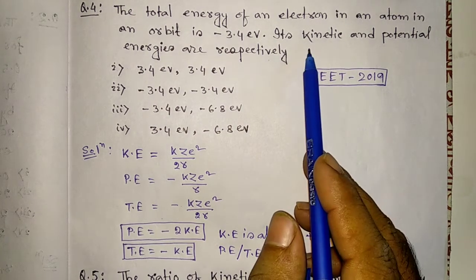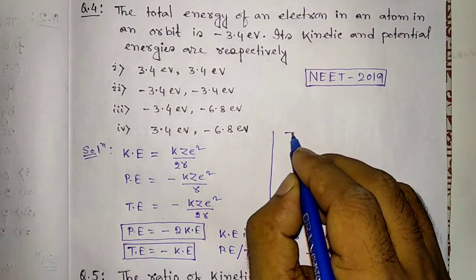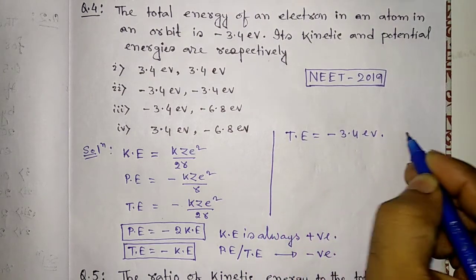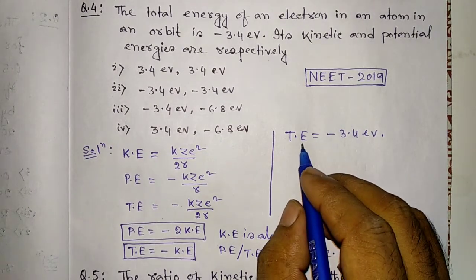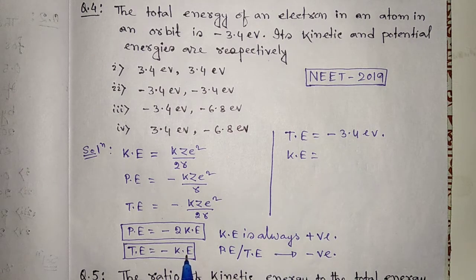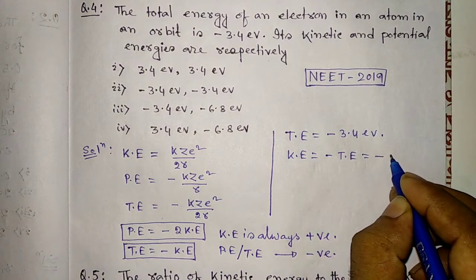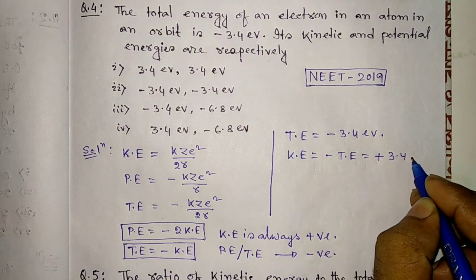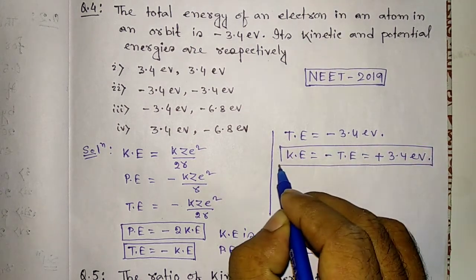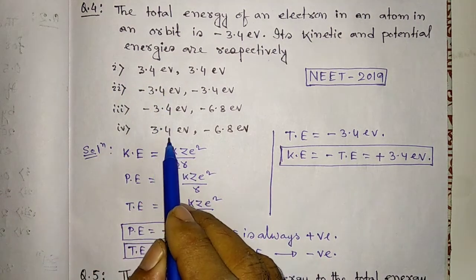So now here the total energy is given, minus 3.4 electron volt. We have to find out the kinetic energy. So dear student, from that equation we can write kinetic energy is equal to minus of the total energy. So it will be minus of minus 3.4, that is 3.4 electron volt. So kinetic energy is found to be 3.4. Here is the option 3.4.